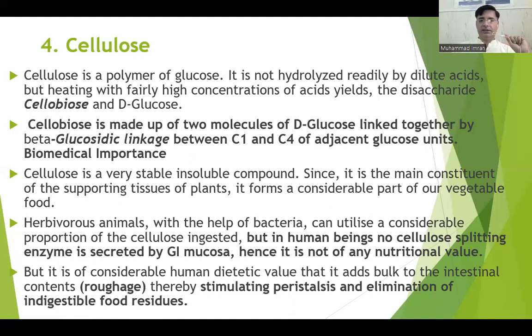Cellulose is a very stable and insoluble compound. Since it is the main constituent of the supporting tissue of plants, it forms a considerable part of our vegetable food.